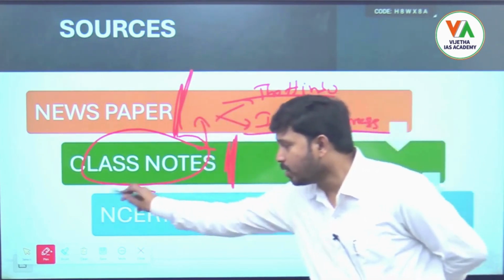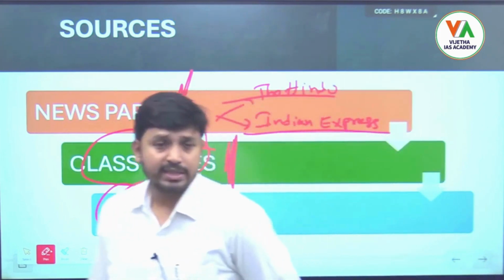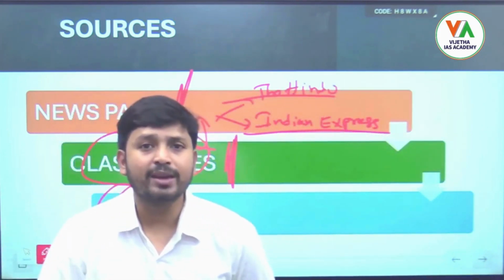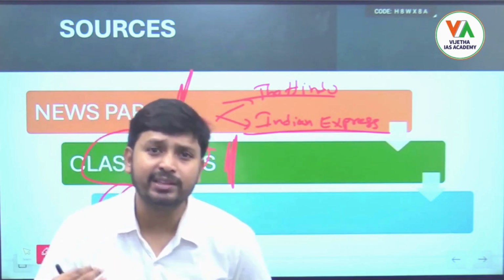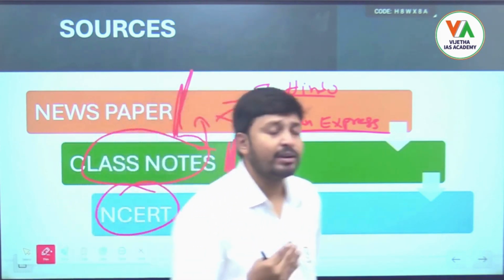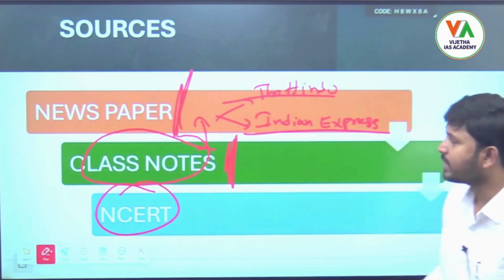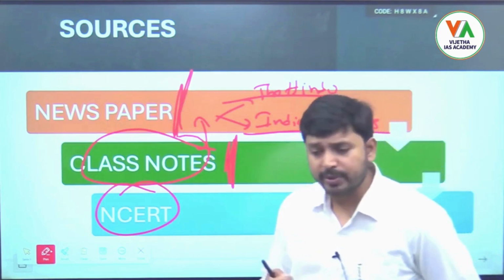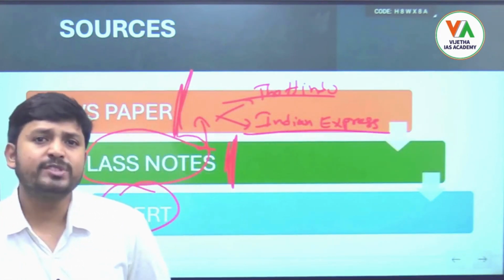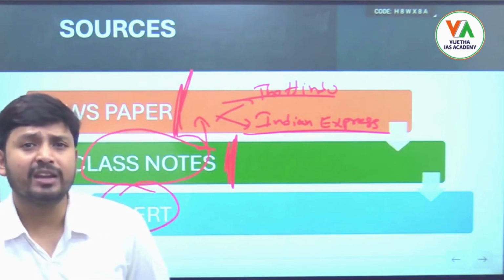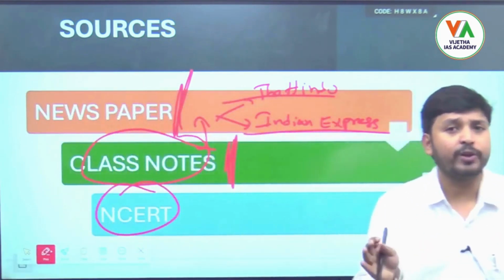Apart from that, you have to read some basic NCERTs before starting the classes, because some people will be from an engineering background, some from a medical background, some from humanities, so different students will be from different fields. Some topics in science and tech will be from physics, some from chemistry, some from biology, and some with respect to defense, space, biotechnology and technology aspects. So it will be a bit difficult for everyone to understand.